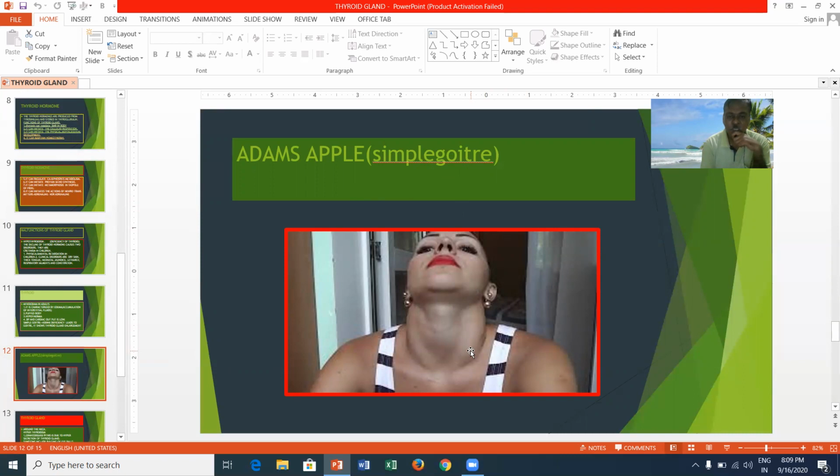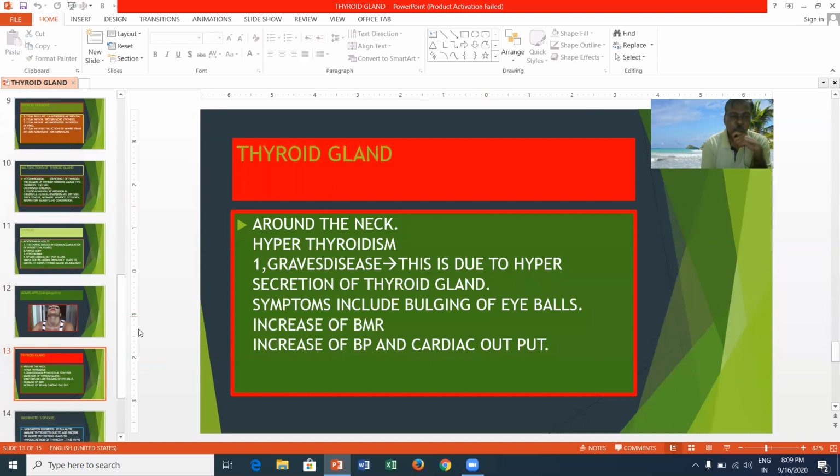dietary requirements. Generally, this type of disorder is seen in hilly regions where drinking water does not contain iodine. This Adam's apple is seen around the neck in hypothyroidism. Also, hyperthyroidism means if an excess of thyroid hormone is released.